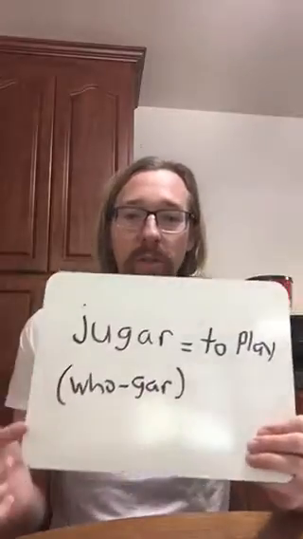Now look how it's pronounced. Jugar. Jugar. The J-U in jugar makes a who sound. So it's jugar. Okay? Jugar means to play. Now, I'm going to show you the conjugations of this, but you do not have to write it down. Okay? I will include the conjugations on today's worksheet. Alright? So here they are.